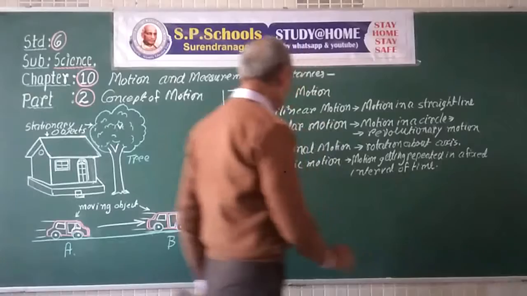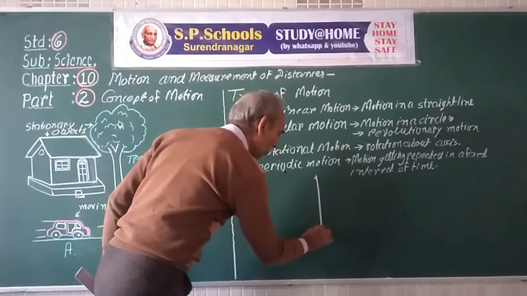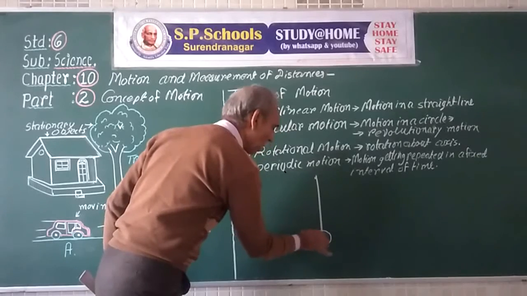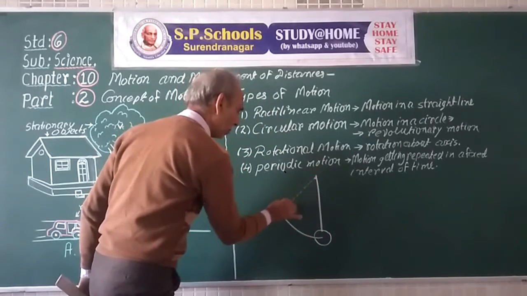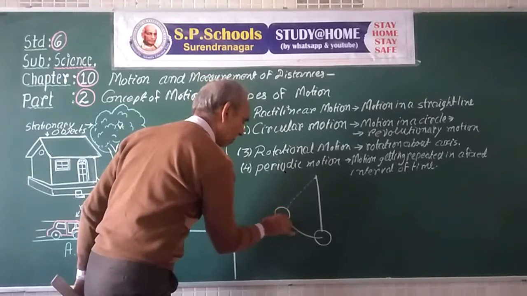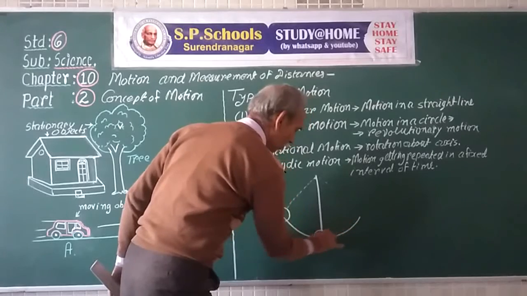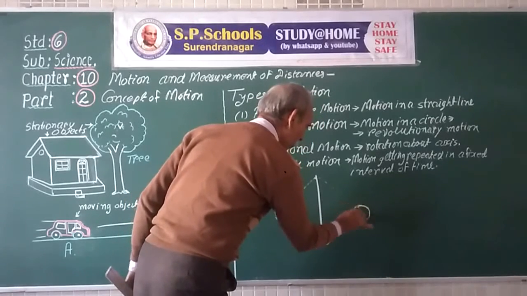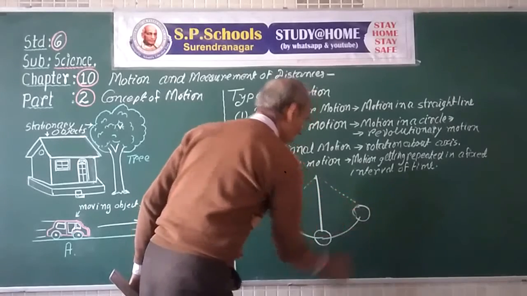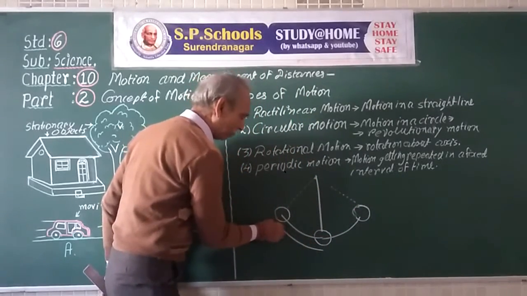So the period of the pendulum gives us the clue to measure the time from one middle position